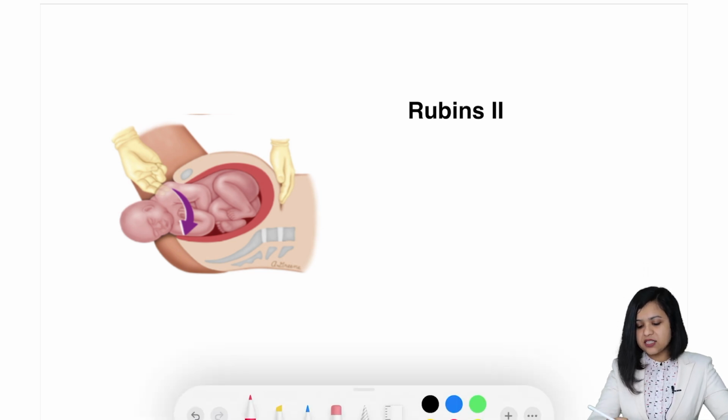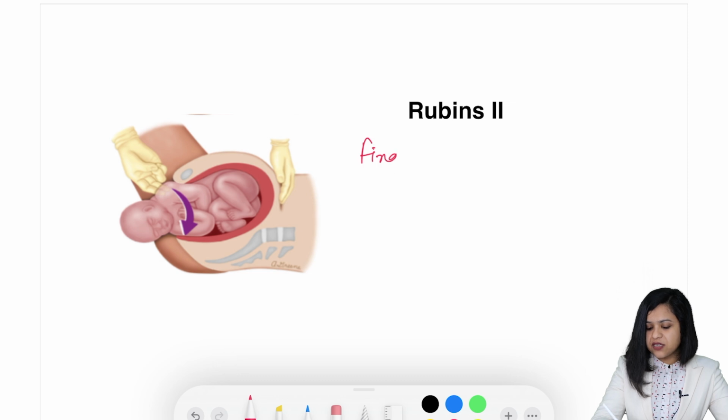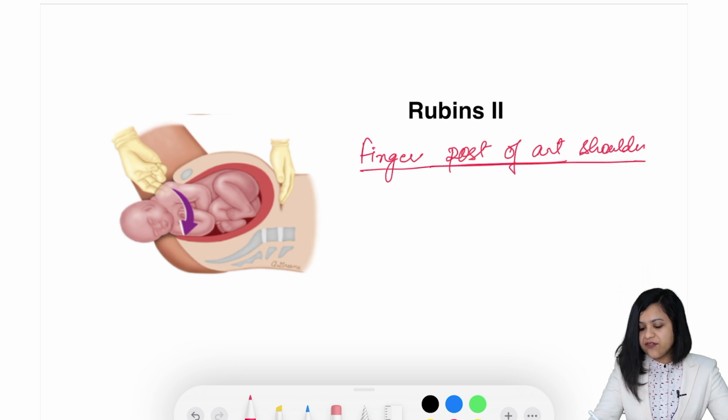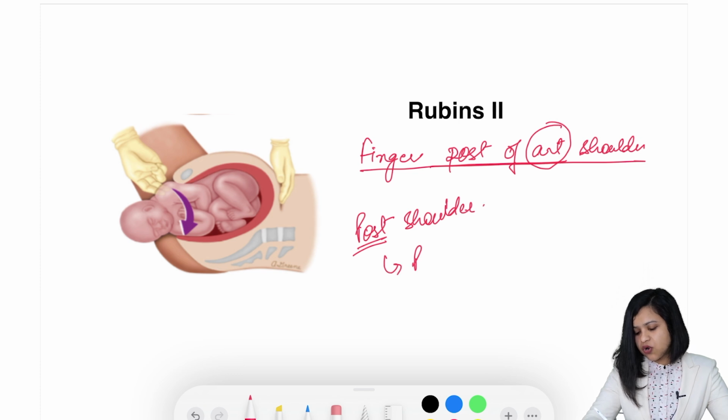Whenever they ask in a question, fingers put on the posterior aspect of the anterior shoulder, this is called Rubin's 2. If the question mentions the posterior shoulder, when the same maneuver is done on the posterior shoulder, it is called the reverse wood screw maneuver.